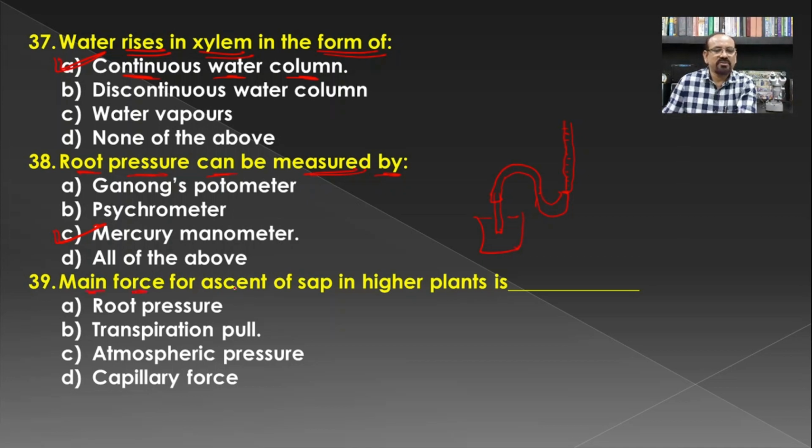Then main force for ascent of sap in higher plants is, if you see the height of the plant, that is 300 to 400 feet. So in such cases the water column is uplifted because of the transpiration pull, and hence B is the correct answer for this question.